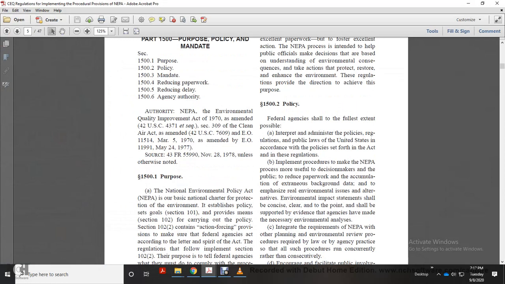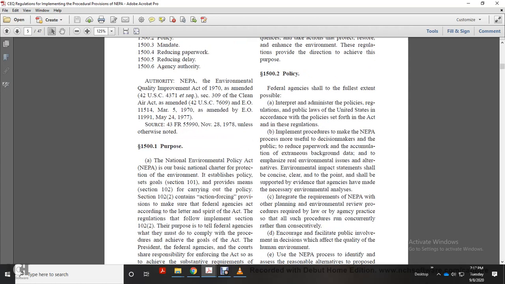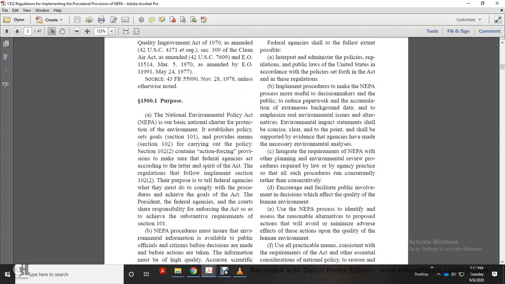The process must be more useful for the decision making of the public, with reduced paperwork and less accumulation of extraneous background data, emphasizing the real environmental issues. The environmental impact statement shall be concise, clear, and to the point, and shall be supported with evidence that the agencies have made the necessary environmental analysis. Agencies should integrate the requirements of the National Environmental Policy Act with other planning and environmental review procedures required by law or agency practice, so that the procedures run concurrently rather than consecutively.